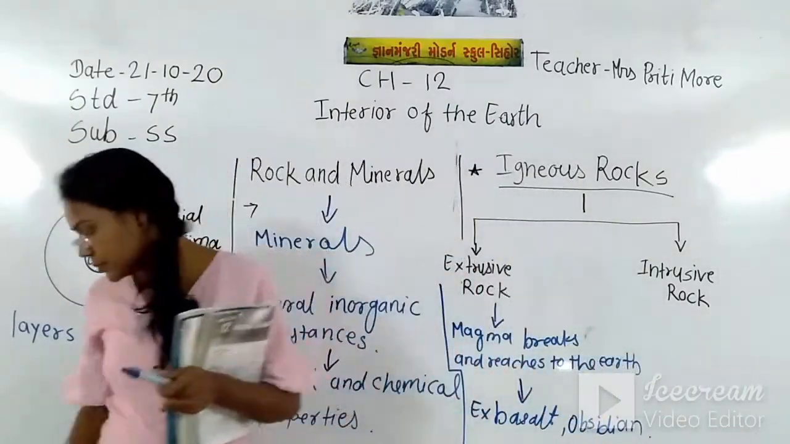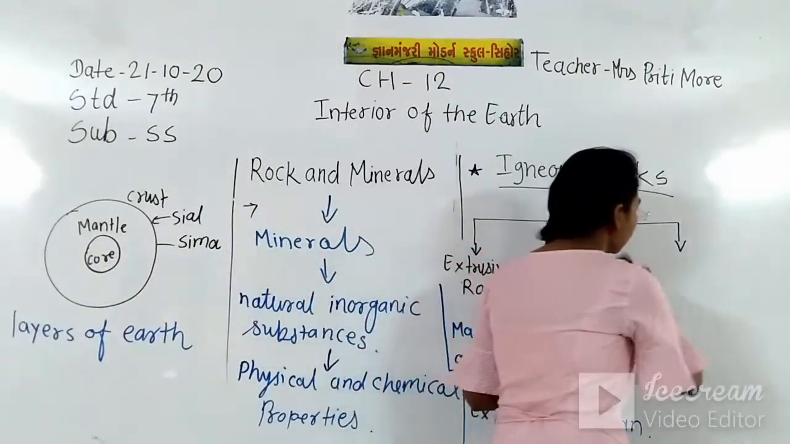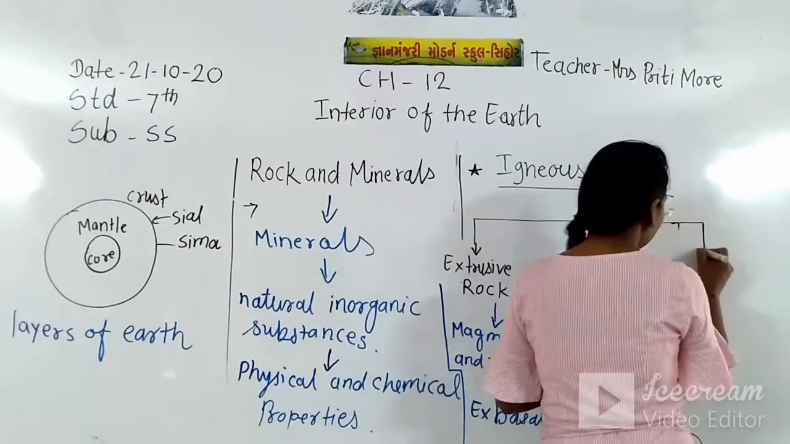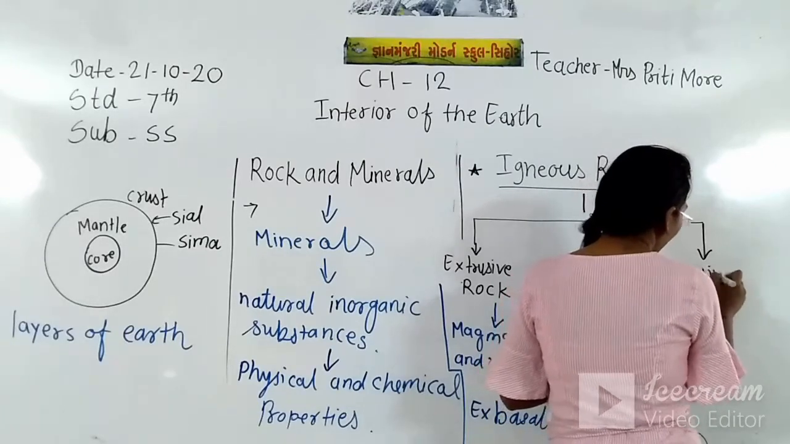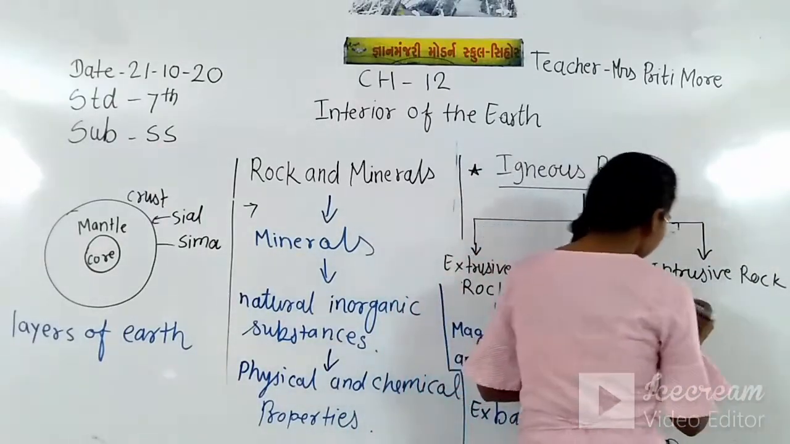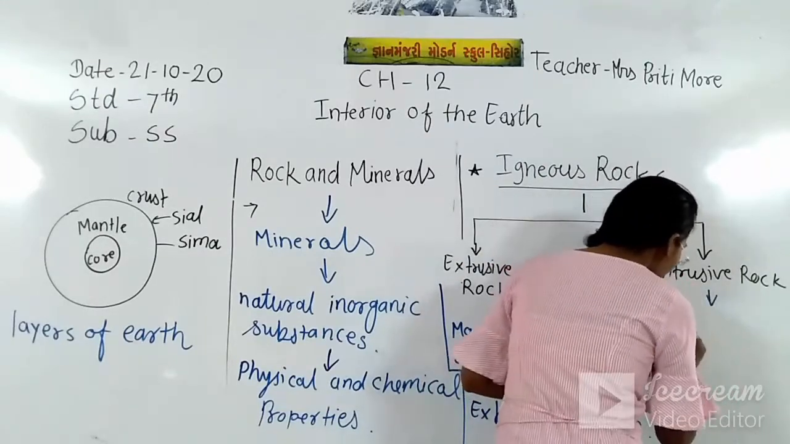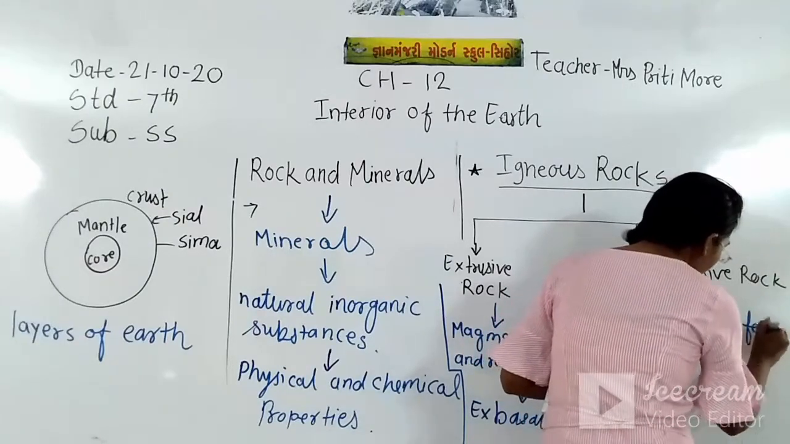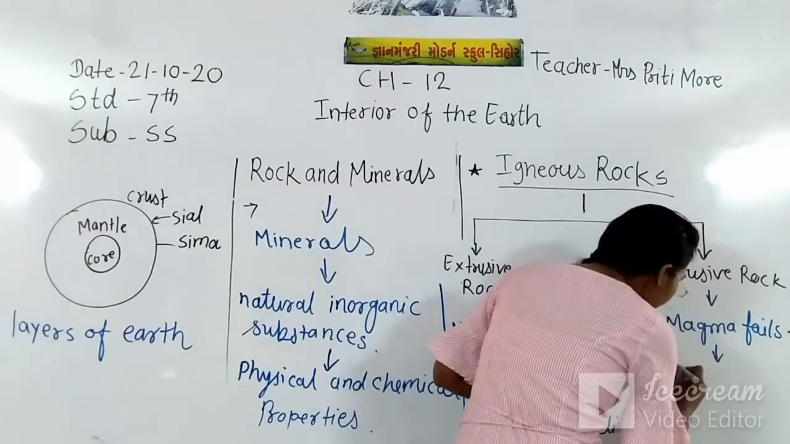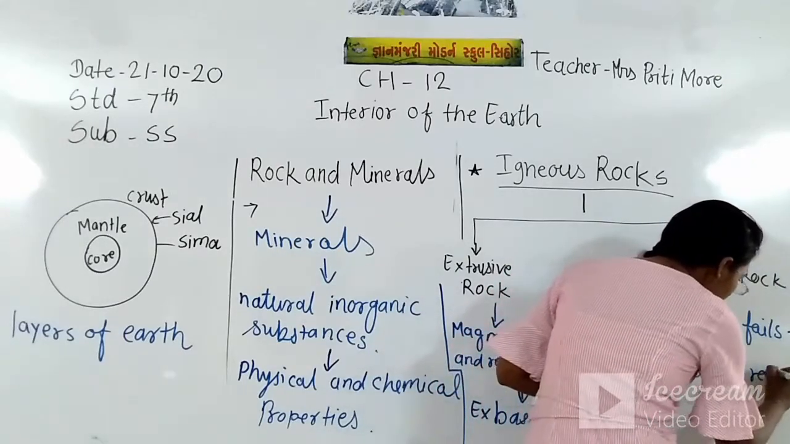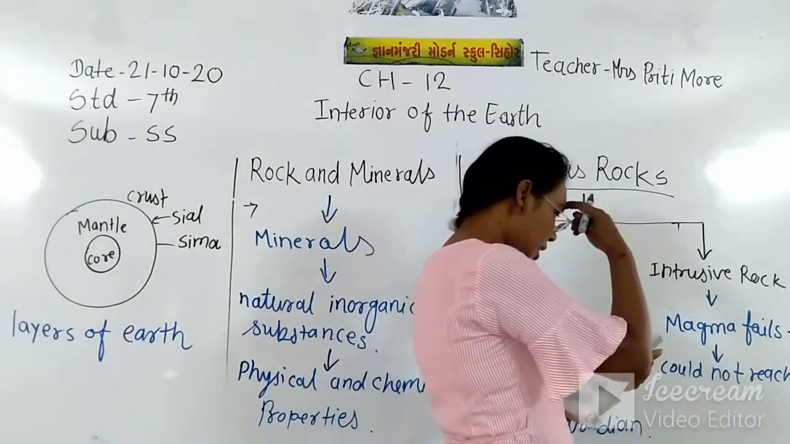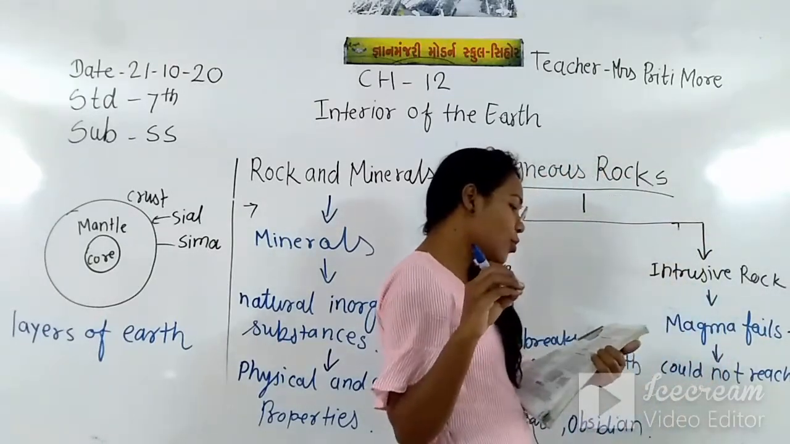I write this here. Intrusive rock. When the magma fails to break, and could not reach the earth, it just cools slowly and closes under the crust.